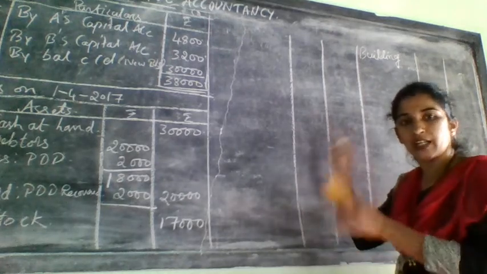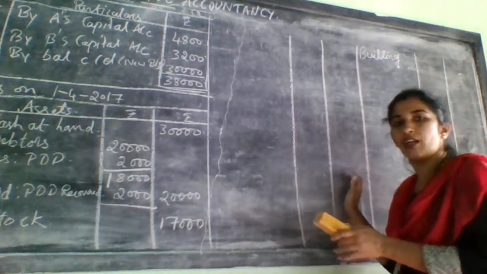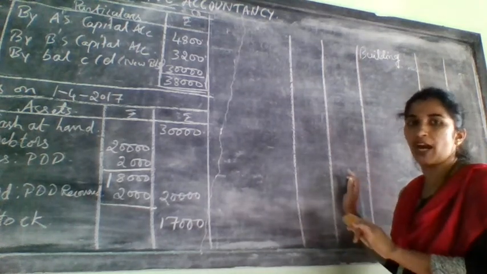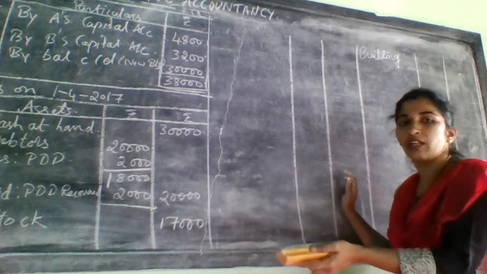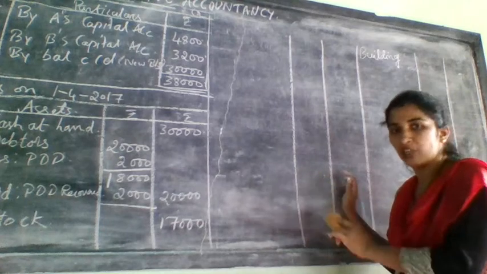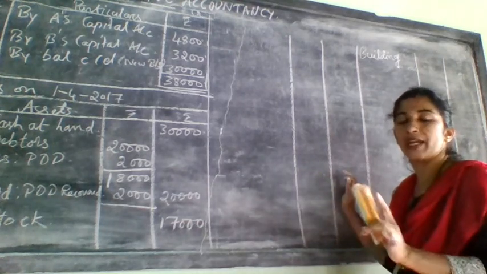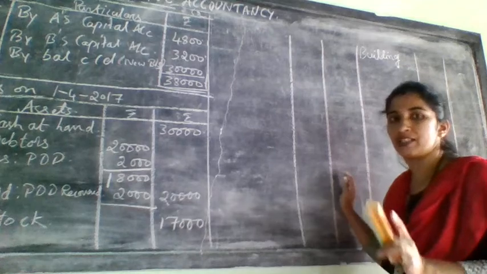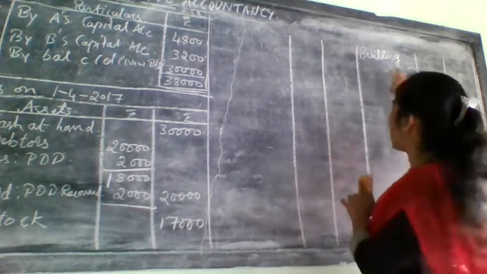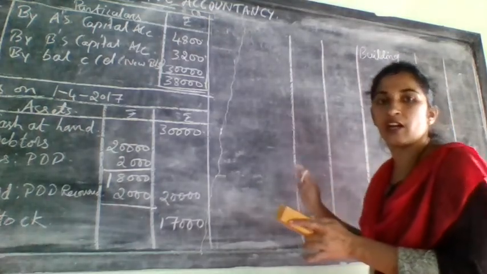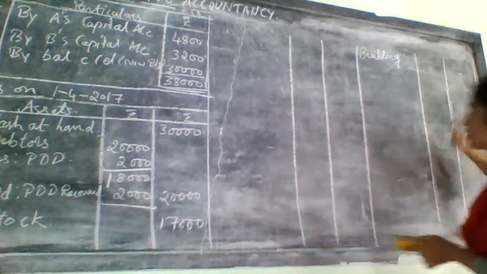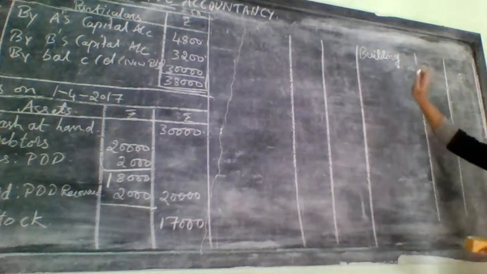If it is on the credit side of the revaluation account related to an asset, then you need to add. If it is on the debit side of the revaluation account related to an asset, that means you need to do minus. I am not talking about liabilities. Remember, I am talking about assets. Asset on the credit side of revaluation account, add here. Asset on the debit side of revaluation account means minus here. So building they have given how much? 30,000.